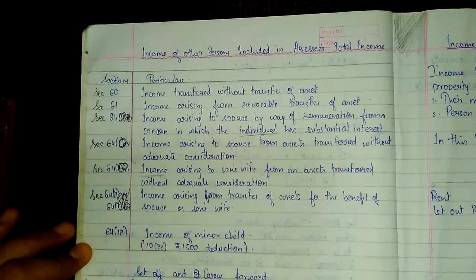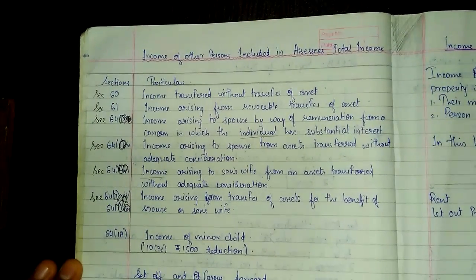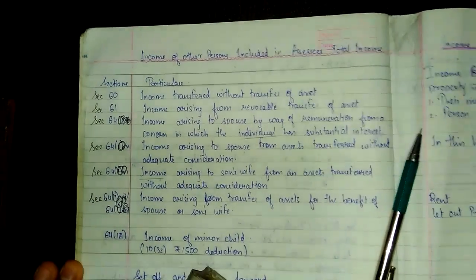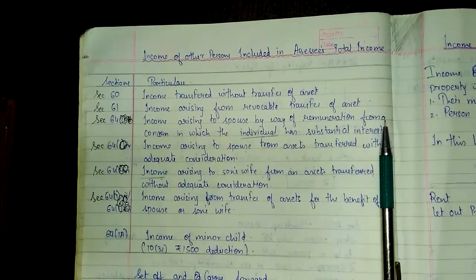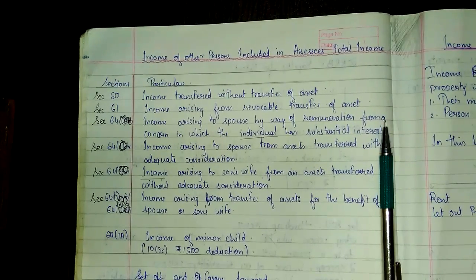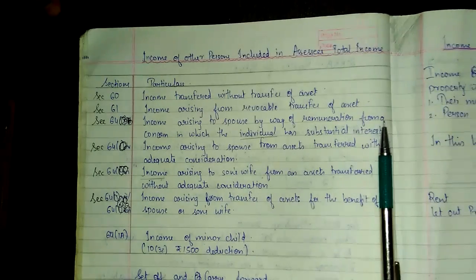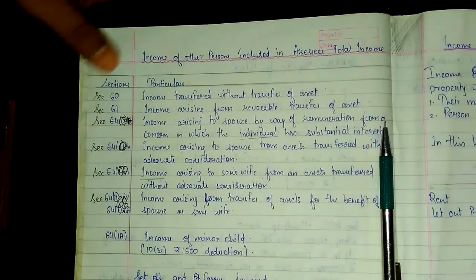So please pause the video and copy this much. This was a small chapter. So we are done with this chapter.